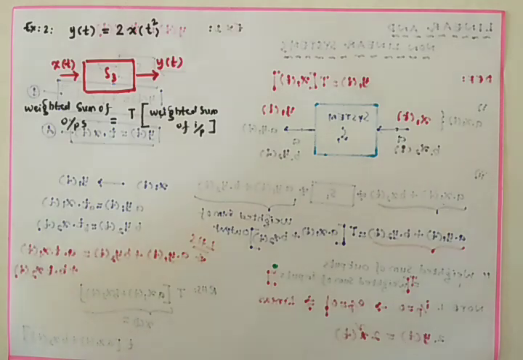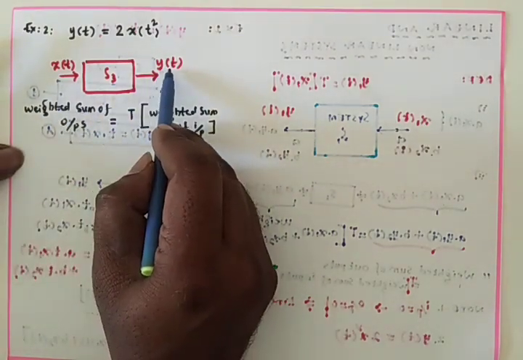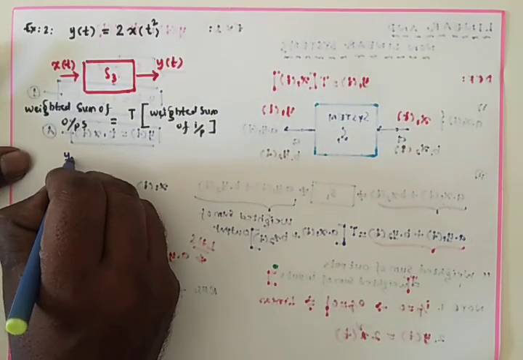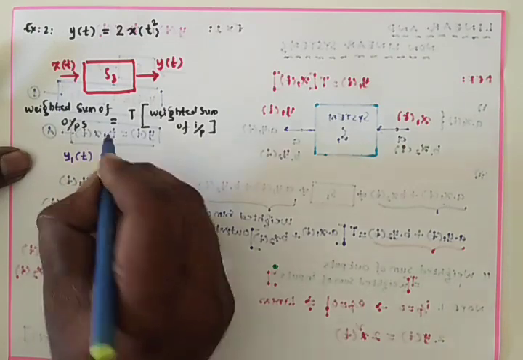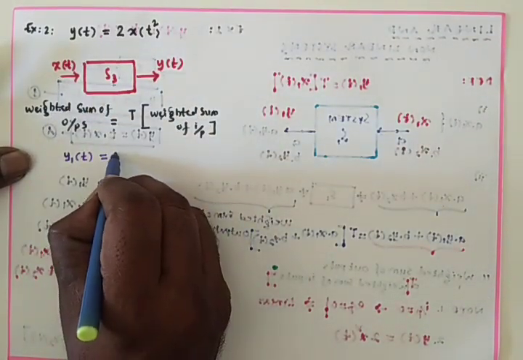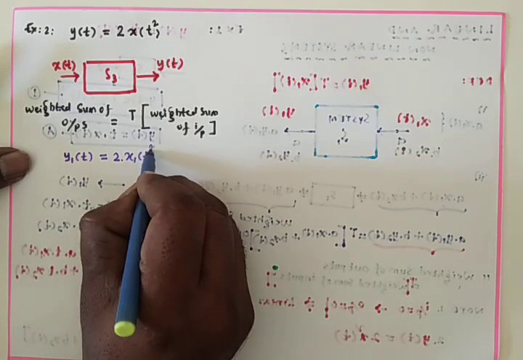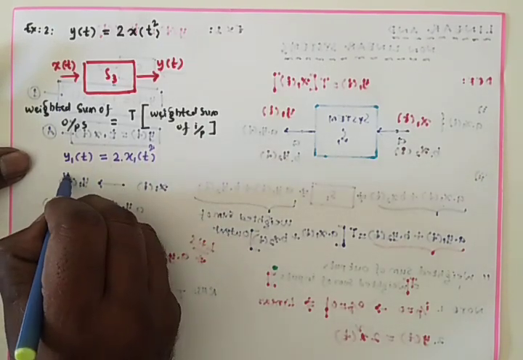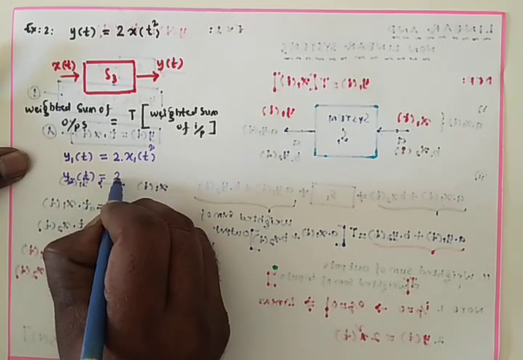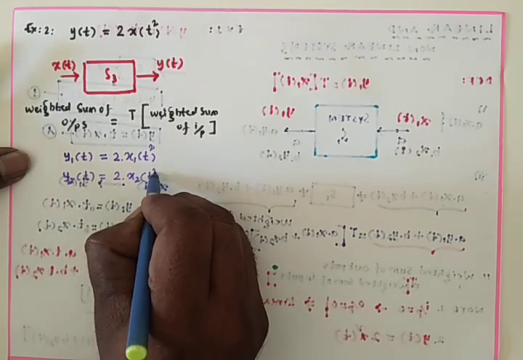That is what? Weighted sum of output. That is what? y(t). So outputs means y1(t). y1(t) is equal to what? From the given expression, y1(t) = 2 into x1(t) square. Then y2(t) is equal to what? y2(t) = 2 into x2(t) square.